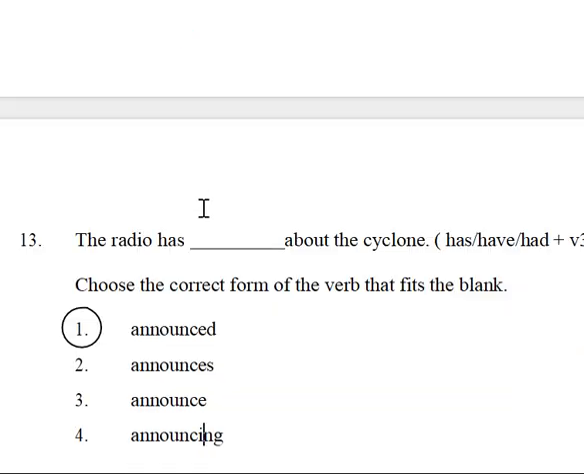Next, here the radio has announced about the cyclone. Has plus V3 is the rule, please keep it in mind. Has, have or had must be followed by V3. Here he has given the noun. What are the forms of announce? Announce, announced, announced.